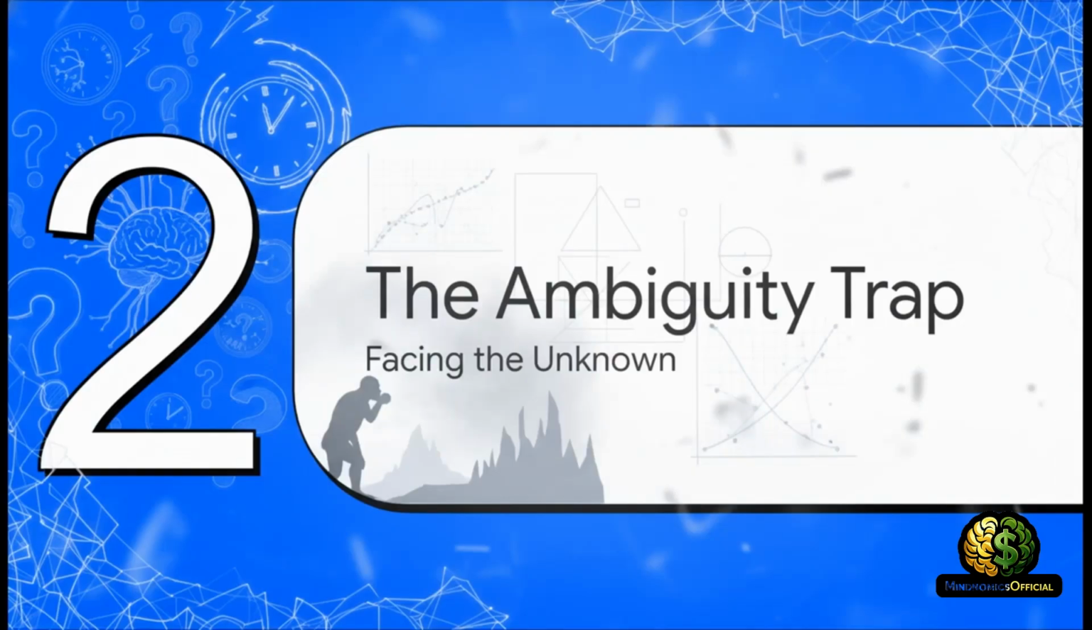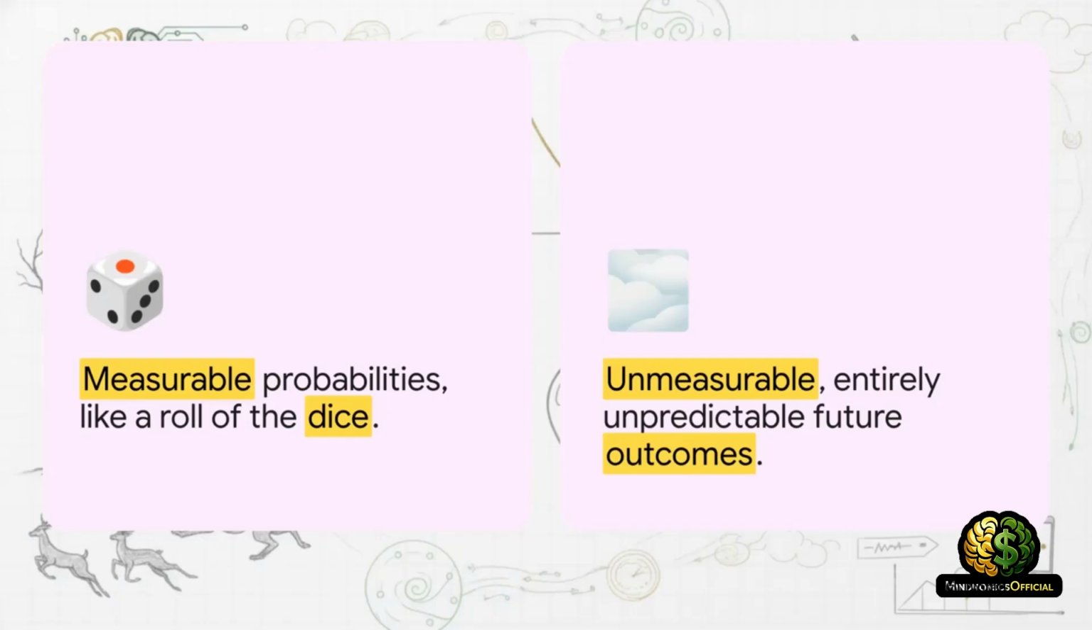Part 2. The Ambiguity Trap. Way back in the early 20th century, an economist named Frank Knight made a massive breakthrough on this. He proved there is a strict biological difference between measurable risk, like, say, knowing the exact odds of rolling a 6 on a dice, and true Knightian uncertainty, where future outcomes are entirely unpredictable. We handle risks just fine, but ambiguity, that traps us. It completely shorts out our logical circuits.